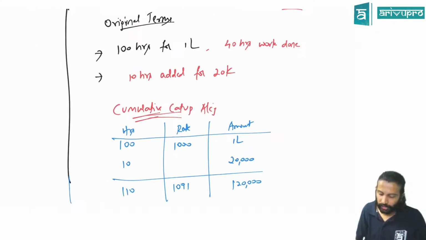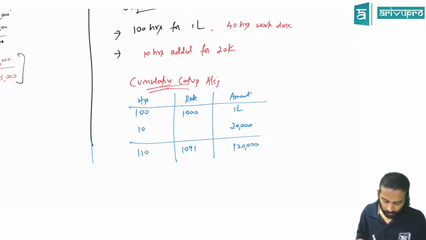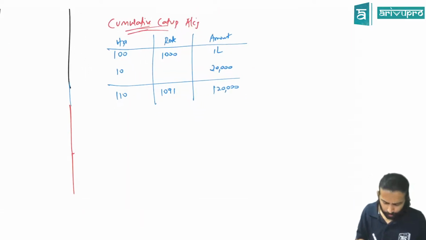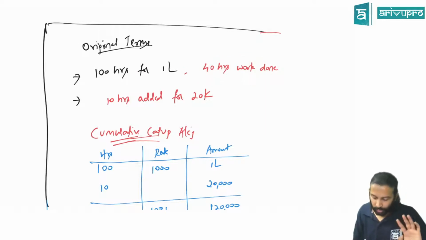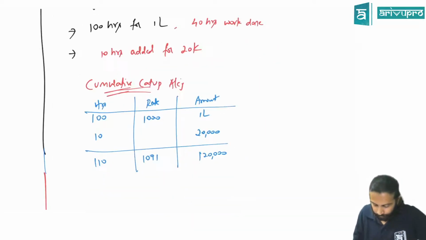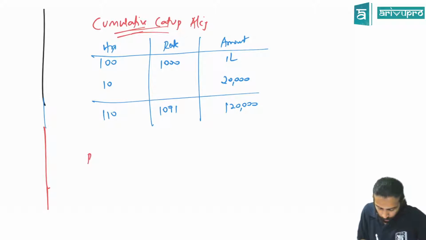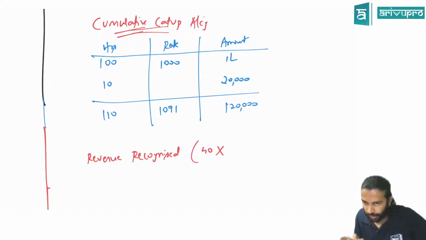So now you tell me what you should do. 40 hours of work is already completed. If 40 hours of work is completed, generally we recognize the revenue. There are certain conditions for that also. I'm telling you that those conditions are satisfied, for simplicity. So you tell me what you should do here. Revenue first. What do you have to write? Revenue recognized. How many hours of work is over? 40. After 40 hours only this modification came.